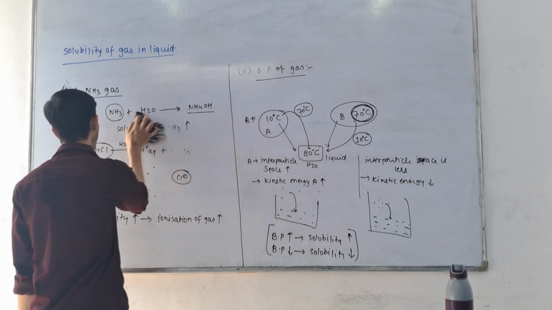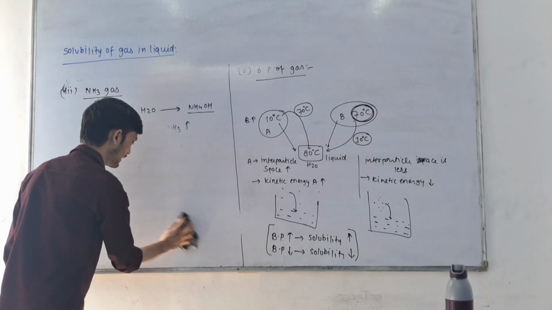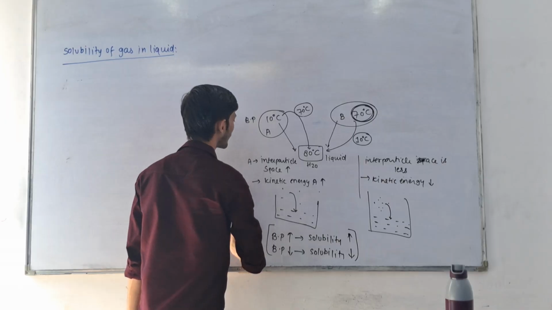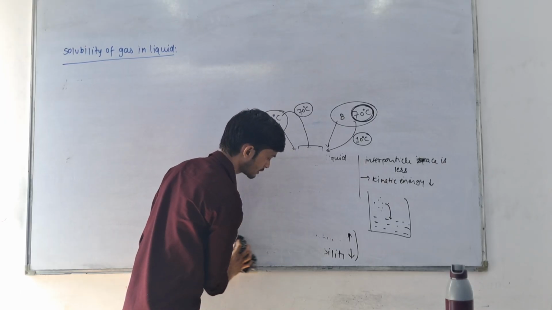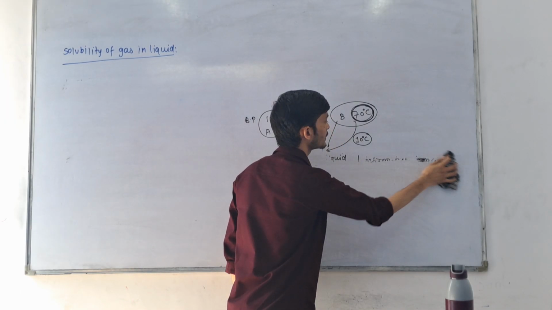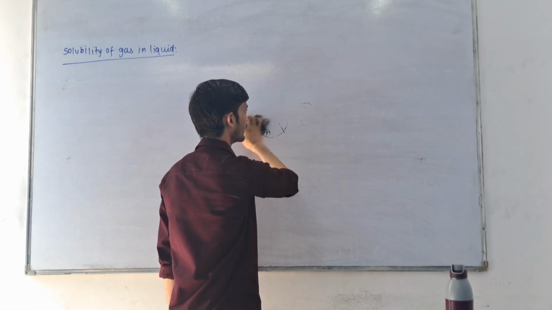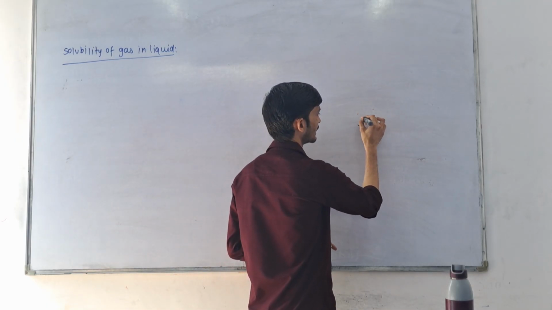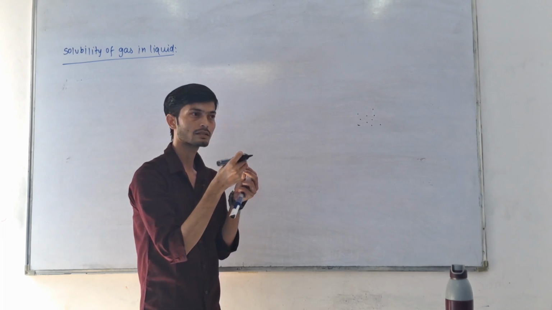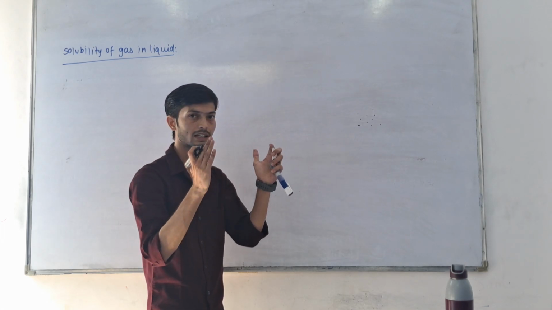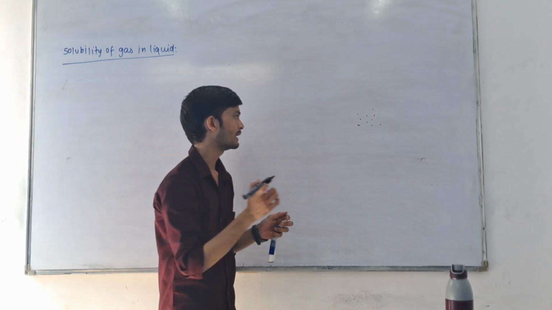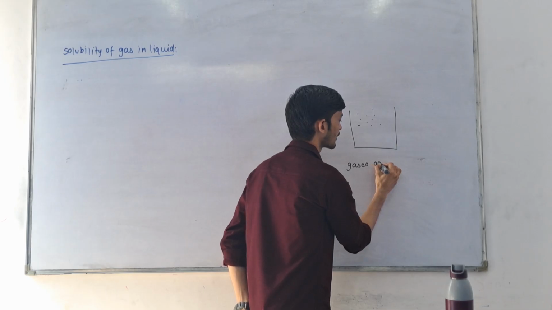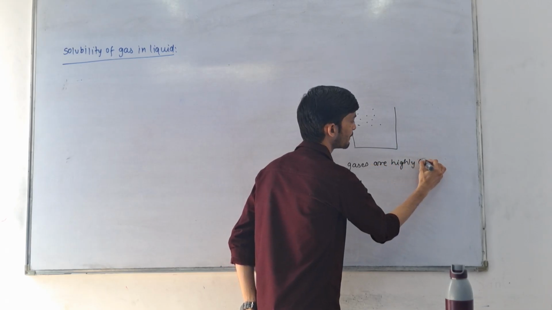Now we will talk about the most important factor which affects the solubility of gas, which is pressure. Why does pressure affect the solubility of gas to a high extent? Because the interparticle space of gas is very high. Suppose we have this gas. A very slight increase in pressure will decrease its interparticle space. That means gases are highly compressible.